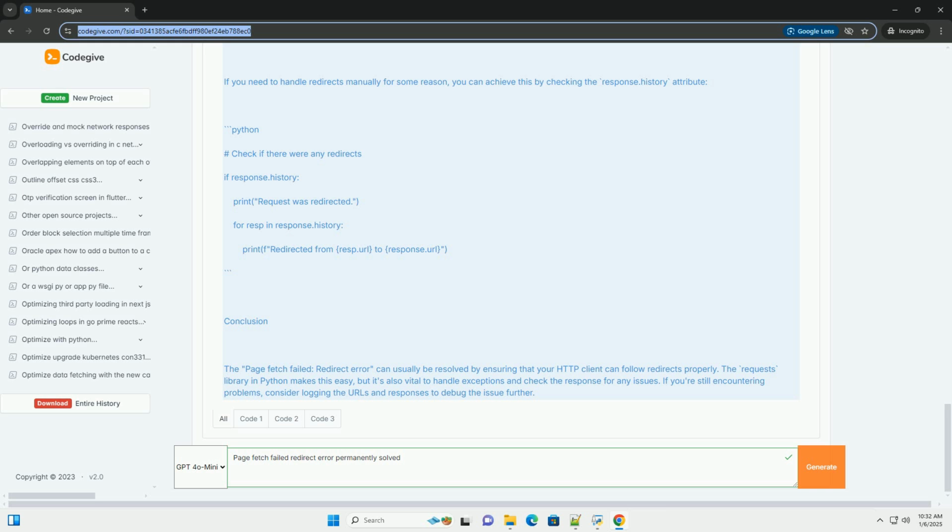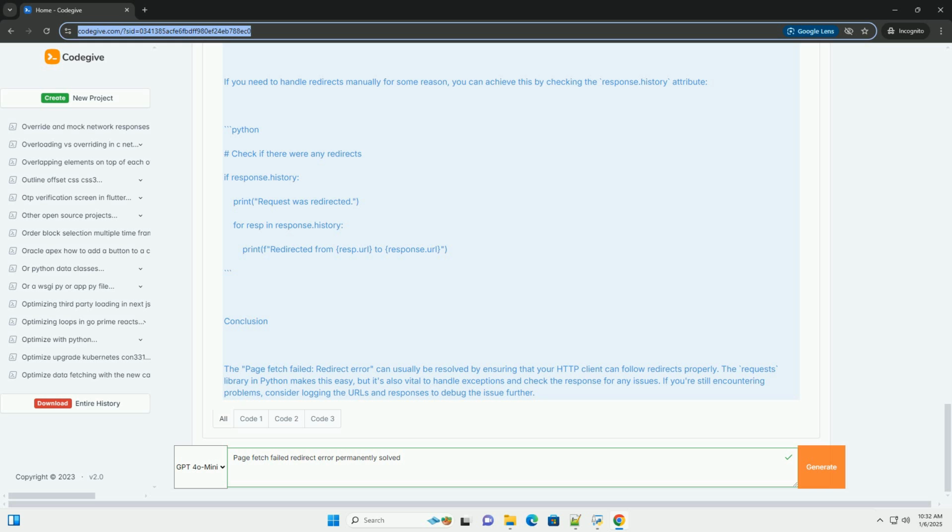4. Check the response. The response.raise_for_status method raises an exception for HTTP error responses, 4xx and 5xx. 5. Print the results. If the request is successful, we print the final URL and the content returned. 6. Handle exceptions. We handle various exceptions to provide feedback on what went wrong.